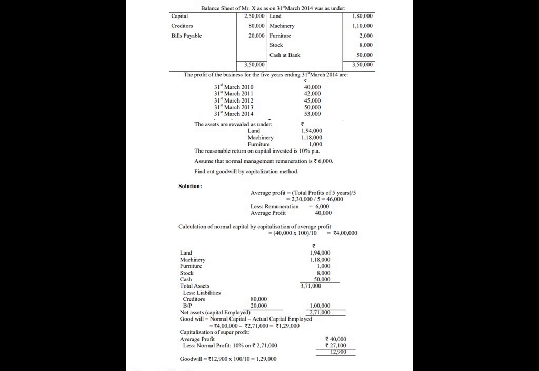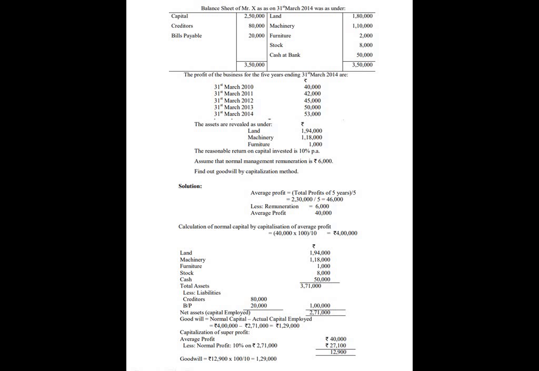We know the formula: average profit equals total profit of 5 years divided by 5. The total profit, that is 2,30,000, divided by 5 equals 46,000. Then you deduct the remuneration 6,000: 46,000 minus 6,000 equals 40,000. We are going to calculate the normal capital by capitalization of average profit method. So 40,000 into 100 by 10, it comes around 4 lakhs.